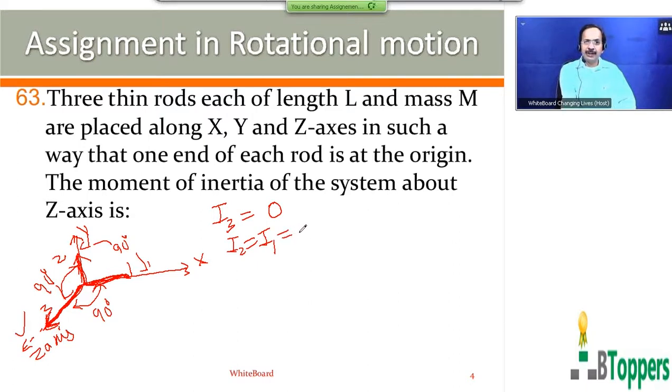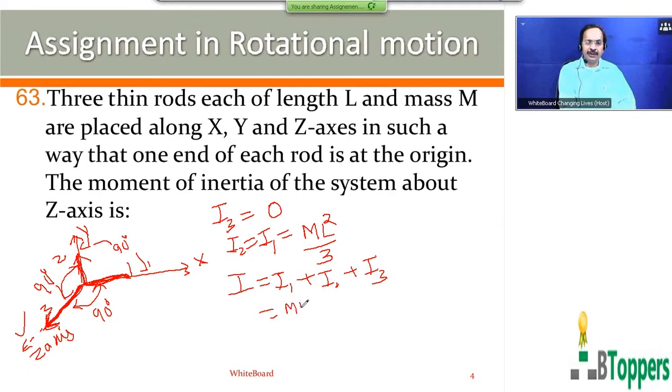As discussed in the theory part, the moment of inertia of a uniform rod of mass m and length L about the axis passing through one of the ends and perpendicular to its length is given by ml square by 3, where L is the length of the rod. So for the total moment of inertia of the system of the three rods, you can write I1 plus I2 plus I3.